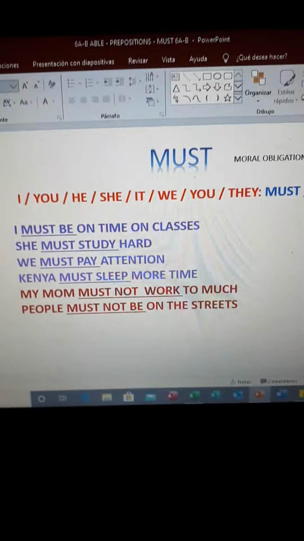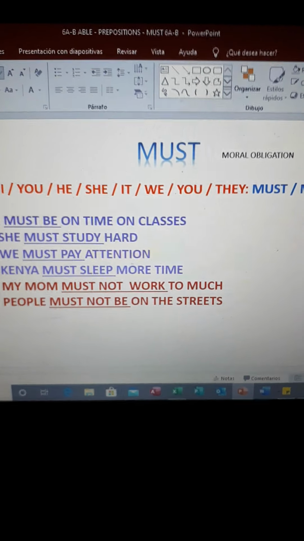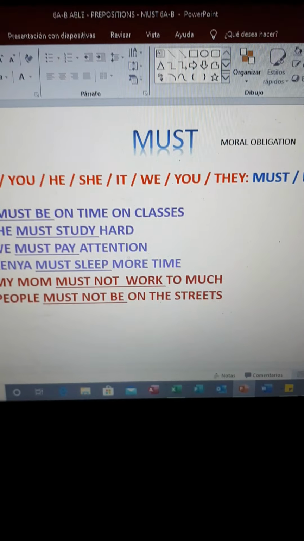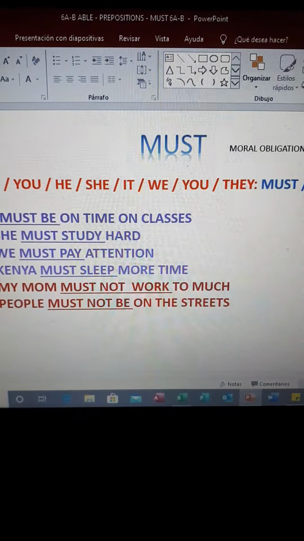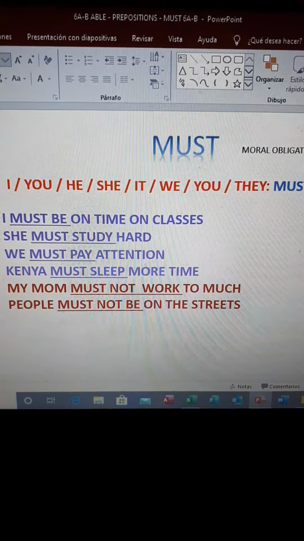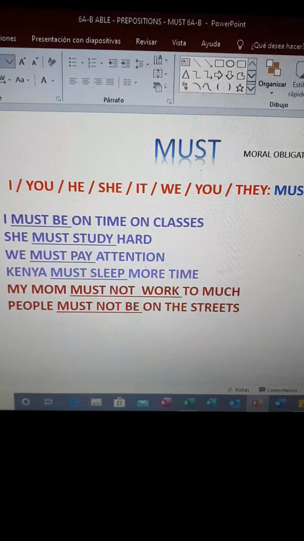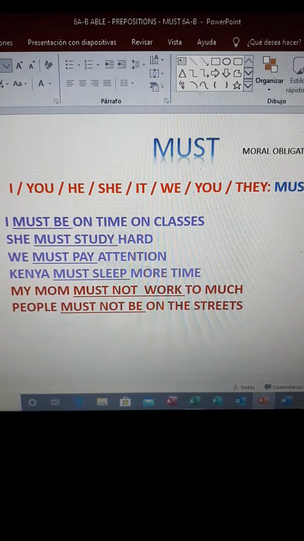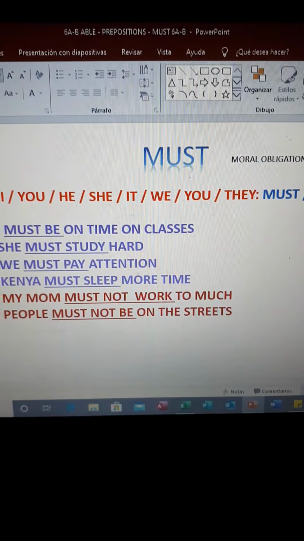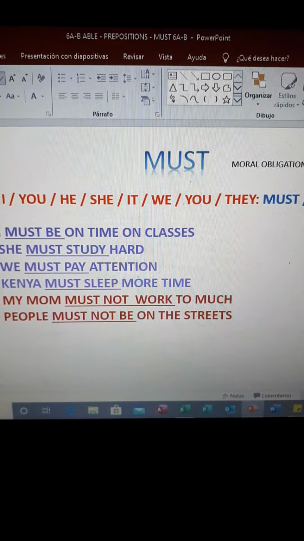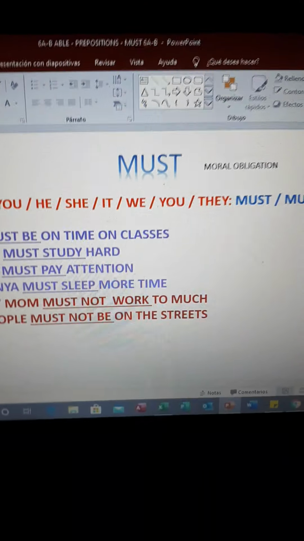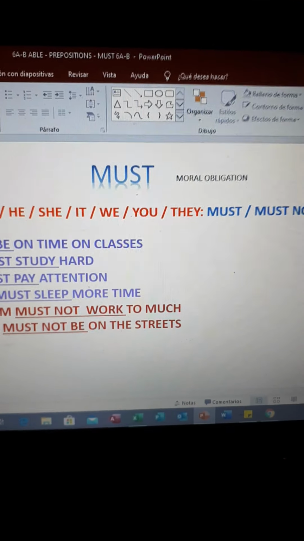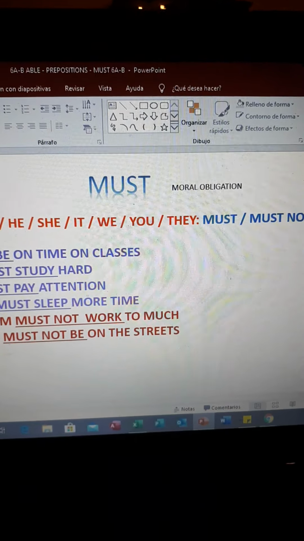And you can use it as able to. Able to, you can use it in singular and plural. Also must. Must, you can use it in singular and in plural, with I, with she, with we, with my friends, with the classmate, etc. And you can use must for positive and mustn't or must not for negative.